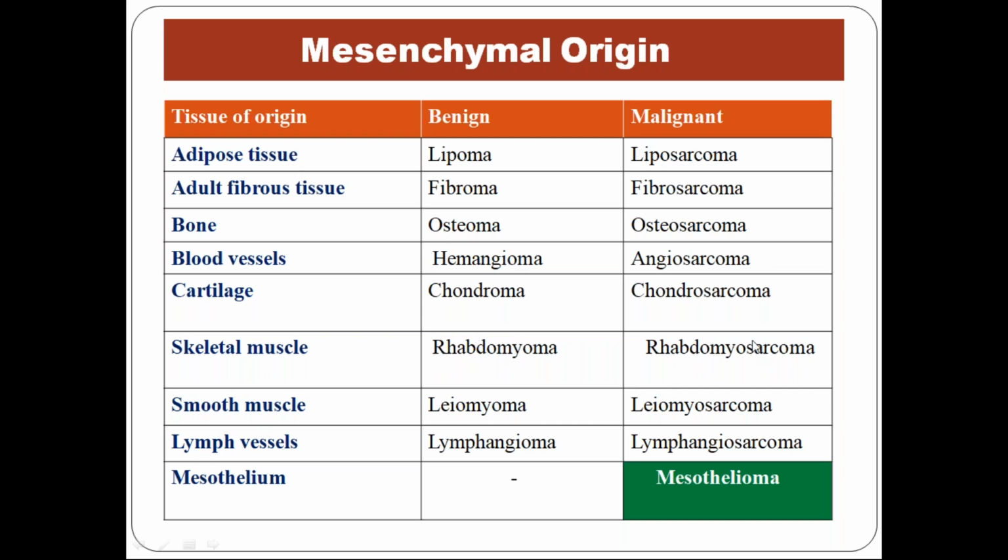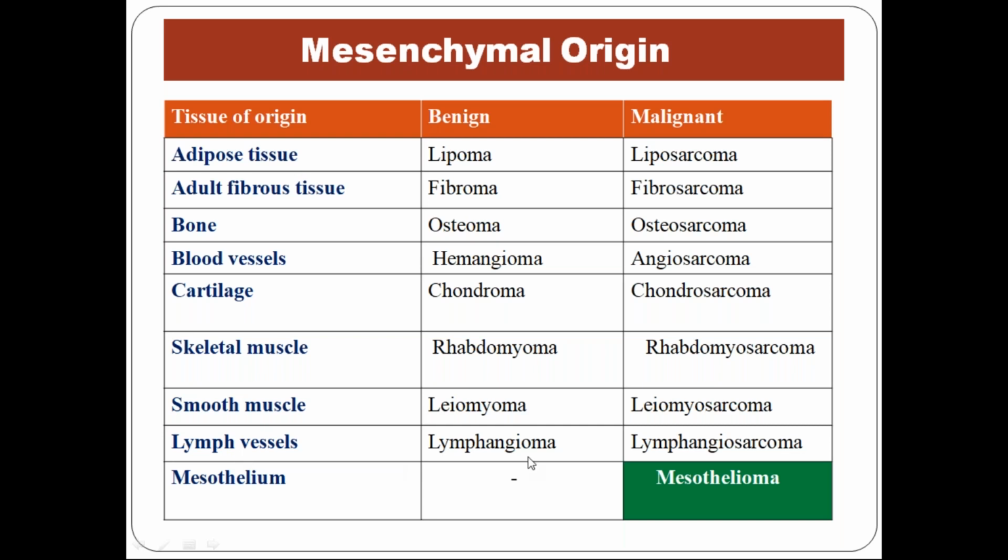Along with blood vessel, you won't have any clue what it is, but you have to mug up these terms. Rhabdomyoma, rhabdomyosarcoma. Likewise, smooth muscle is leiomyoma, leiomyosarcoma. So all these three are a little bit different terms you have to know, whereas for the rest of them you have clues.